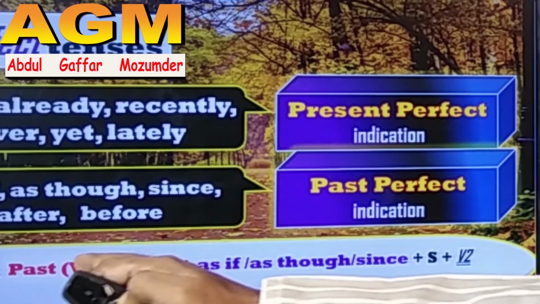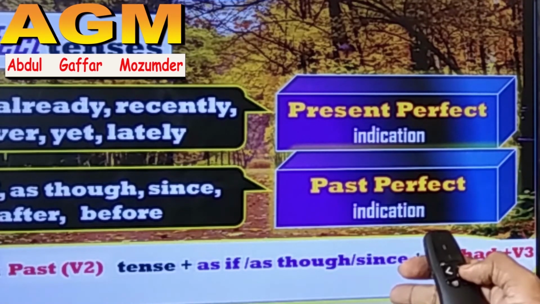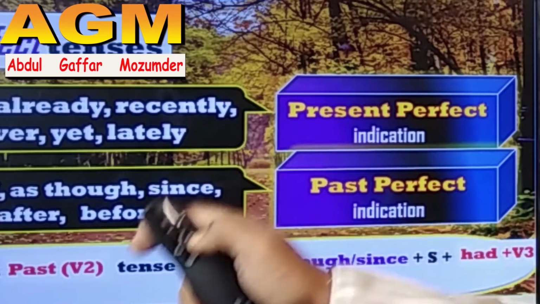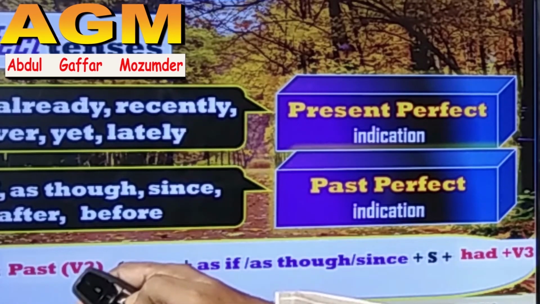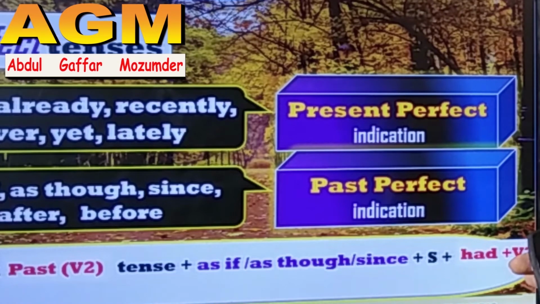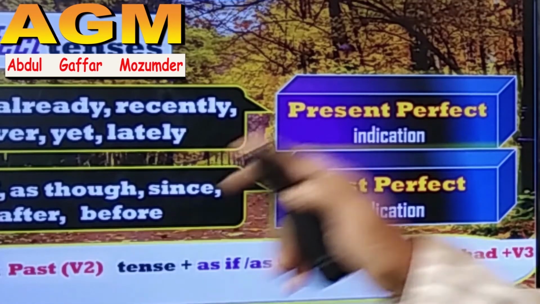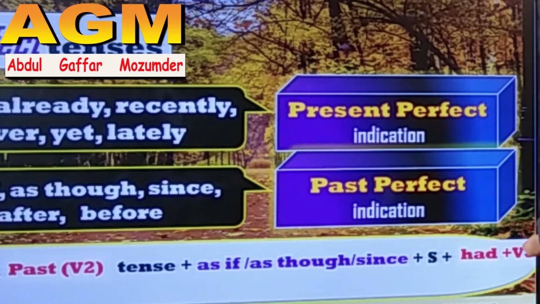Then if it is past, then it will be had V3, meaning past perfect. So there you should give very serious and careful attention whether the beginning clause is in present or past. If it is present, we will use here subject V2. If it is past, meaning V2, we will use here had V3, or past perfect tense.